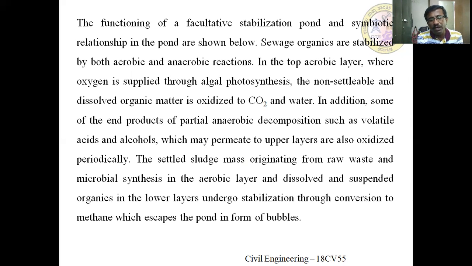Means if anaerobic digestion takes place, definitely it liberates methane gas. Once the methane gas is liberated, it forms bubbles in the pond. By that, it may reach the top layer and escape to the atmosphere through the surface of the water.